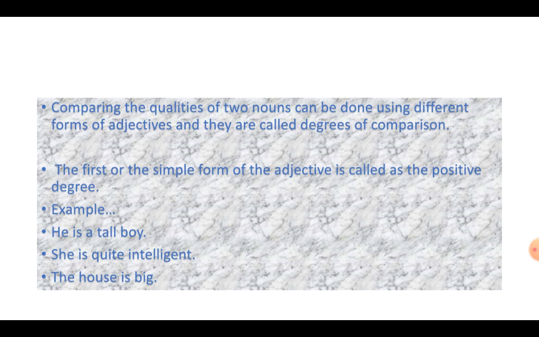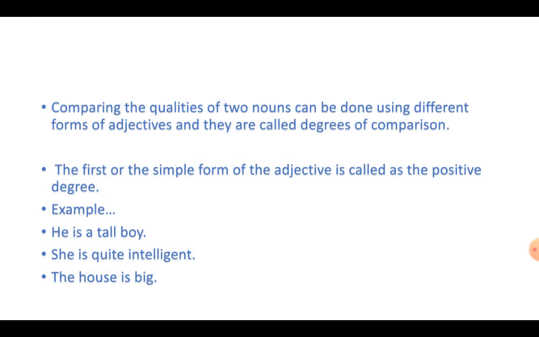First is when we just have one noun with us. We don't have any comparison, we are just talking about one person. Like you have one mom, you will say, Mommy, you are very nice. You cannot compare your mom with anyone. You cannot compare your dad with anybody. So that is only the positive degree. How we know the adjective is called positive degree. The root word is this.